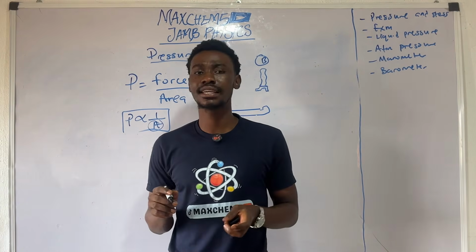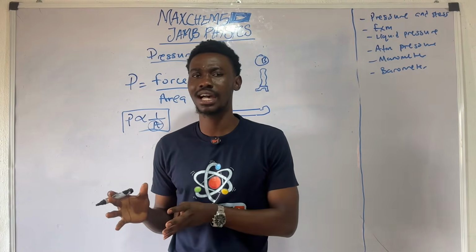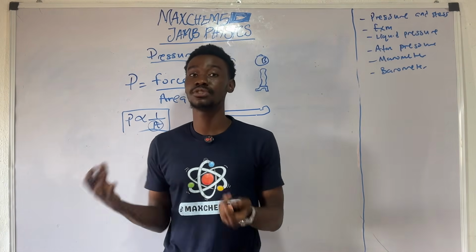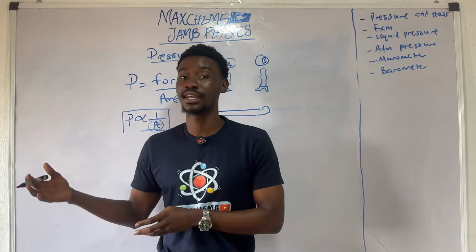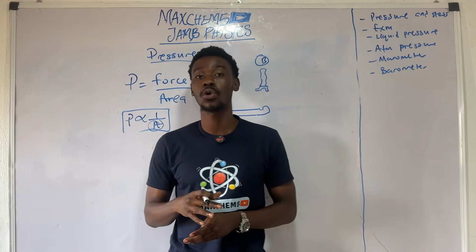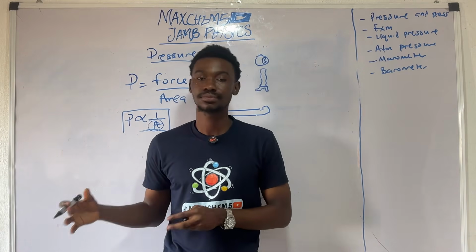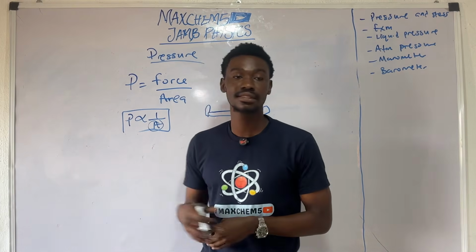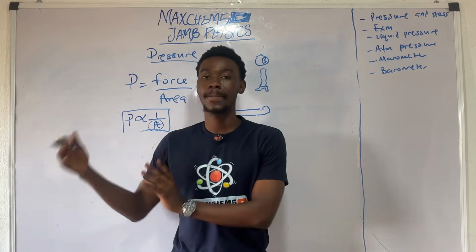But now you might be thinking, what is the difference between pressure and stress? They both have the same formula and they both have the same unit, which is Newton per meter square. Another unit for pressure is called Pascal. Another unit is called atmosphere. But the most popular unit is Newton per meter square or Pascal.